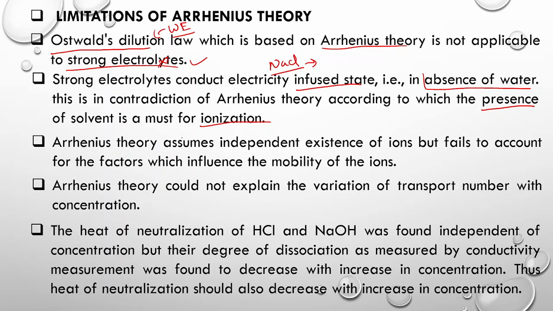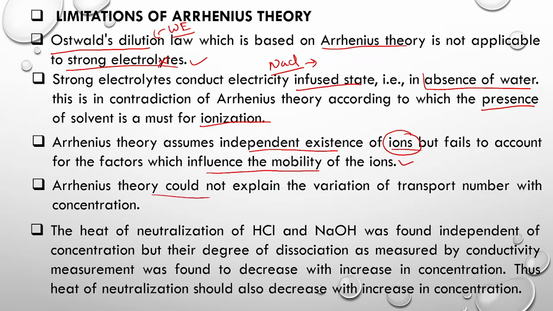Then the third point is that Arrhenius theory assumes the independent existence of ions but fails to account for the factors which influence the mobility of ions. There are several factors which could influence the mobility, or the speed at which the ions migrate, like viscous drag, the influence of oppositely charged ions on each other, and the influence of same-charged ions on each other. This influence was not discussed anywhere by Arrhenius.